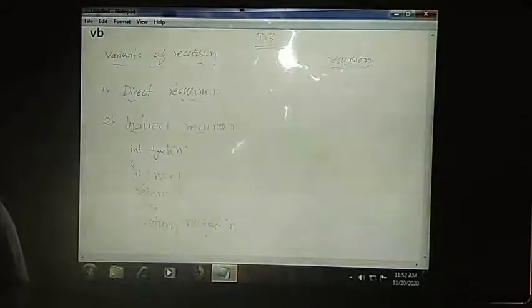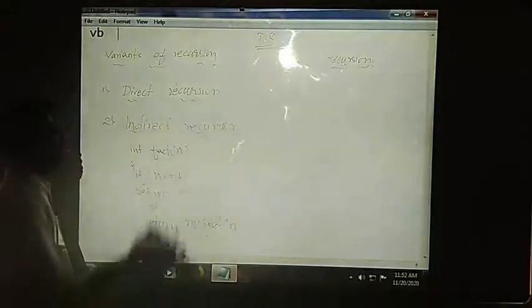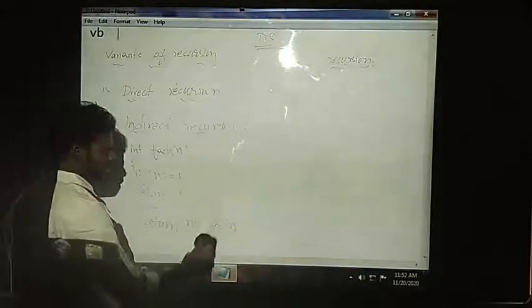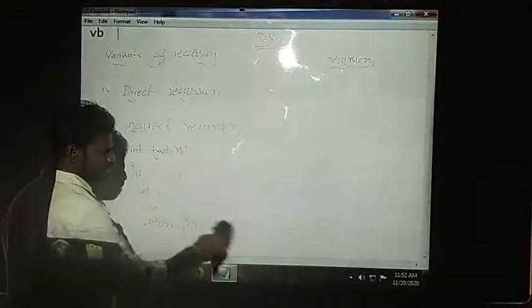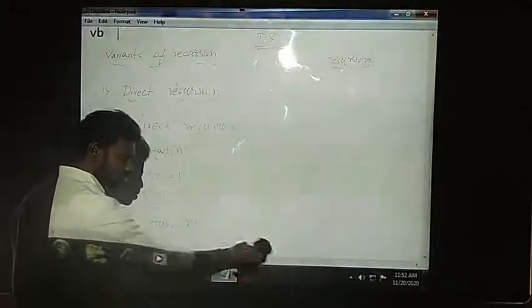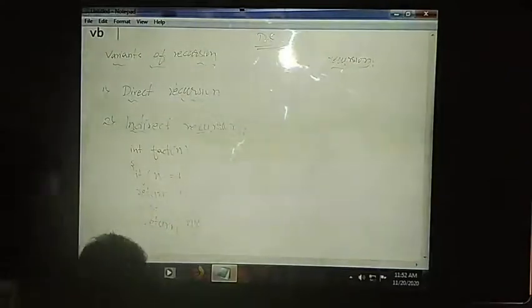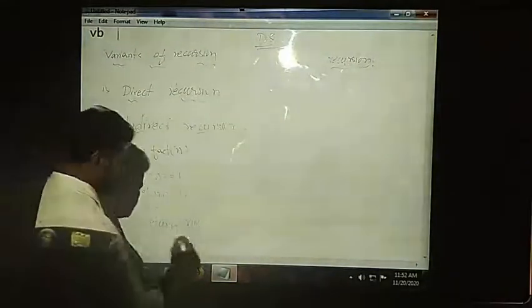But see here, I don't want to call the function directly. If I call like this, it will become a direct function. But I don't want to call this directly. I will make use of some other function in order to call the same function. Say suppose I am using some dummy function here.